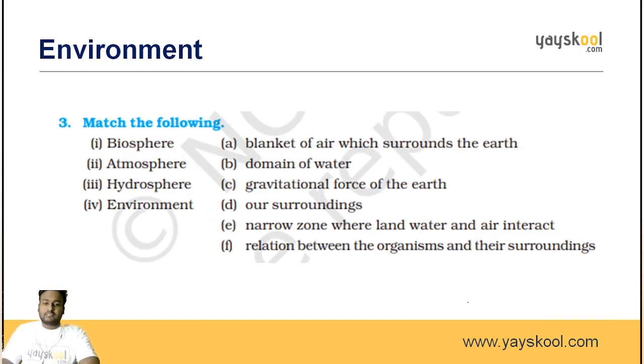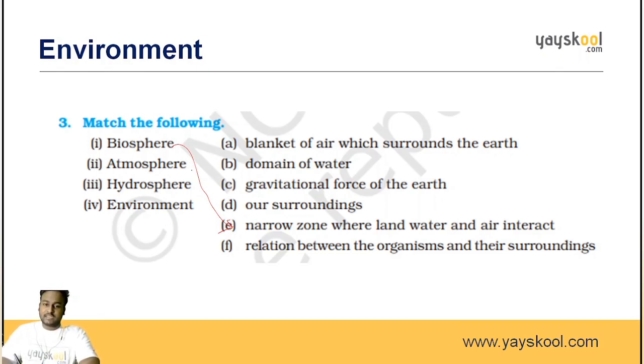Now match the following. The first one is the biosphere. Come on guys, please answer the question. What is the correct answer for biosphere? The answer is option E, narrow zone where land, water and air interact. Second one, atmosphere. I have told you, right?